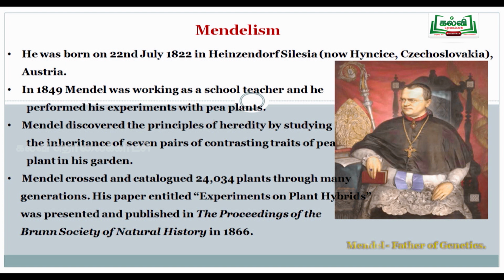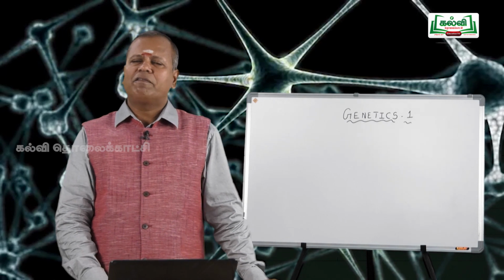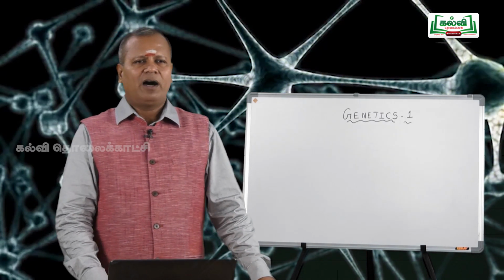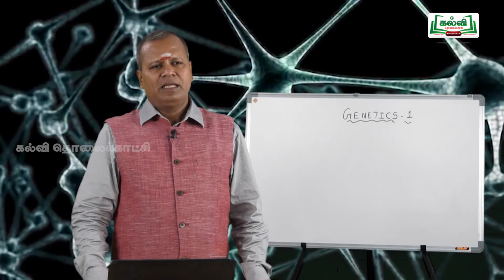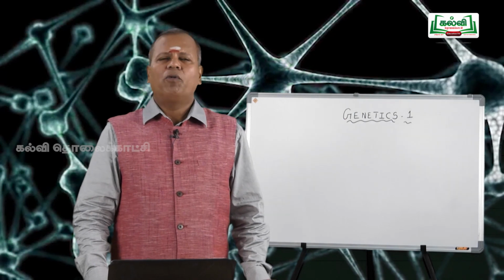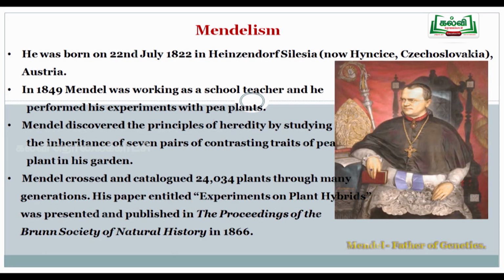Mendelism. You know, Gregor Johann Mendel, father of genetics. In the NEET examination, the birthplace of Gregor Johann Mendel is vital. The birthplace of Gregor Johann Mendel is Heinzendorf in Czechoslovakia. Then he did monohybrid cross, monohybrid back cross, monohybrid test cross, dihybrid cross, dihybrid back cross, dihybrid test cross, and formulated four laws. One is the law of unit character, another is the law of dominance, third is the law of independent assortment, fourth is the law of purity of gametes, in his book Experiments in Plant Hybridization.